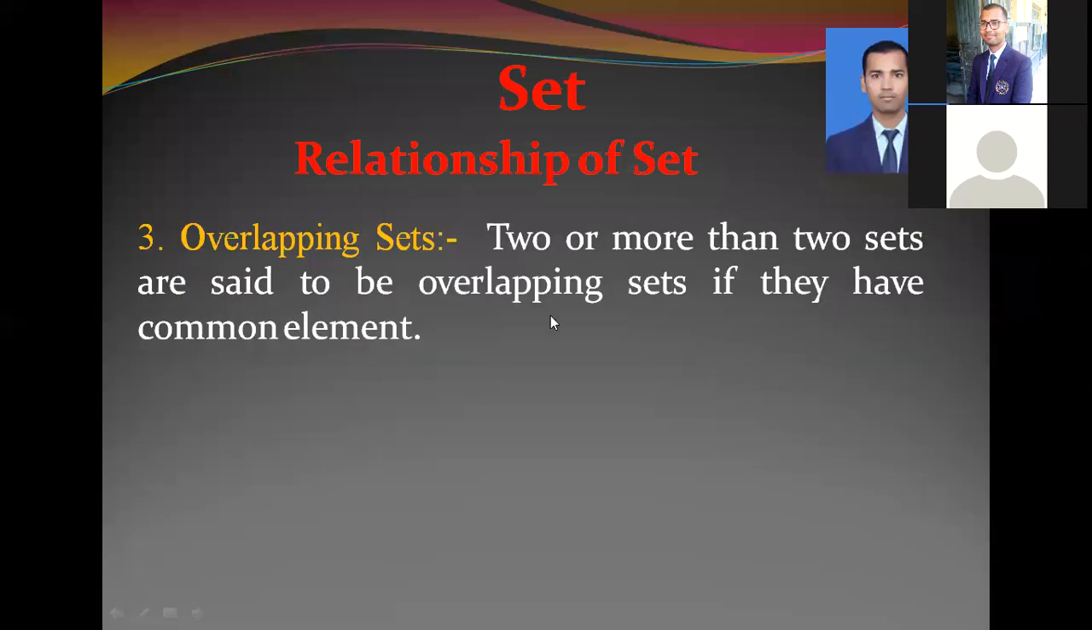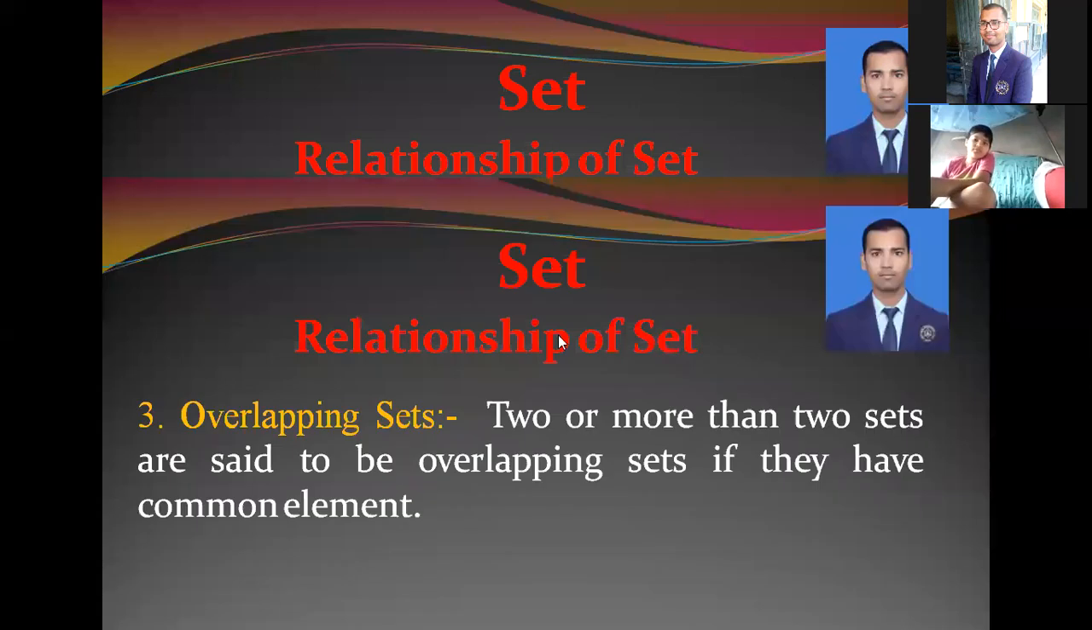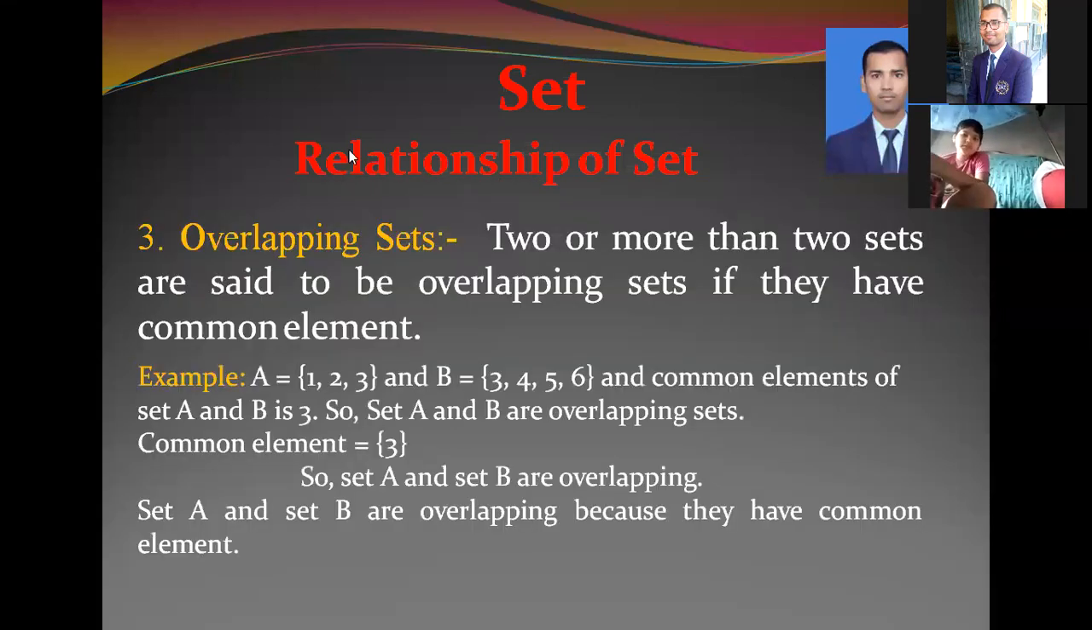In the same way, the third one is overlapping sets. Two or more than two sets are said to be overlapping sets if they have a common element. Suppose how many sets are given, that doesn't matter, but if they have any common element, then they are said to be overlapping sets. For example, here you can see on your screen.